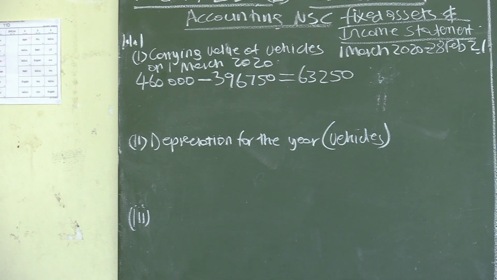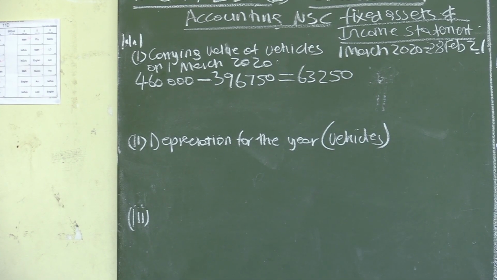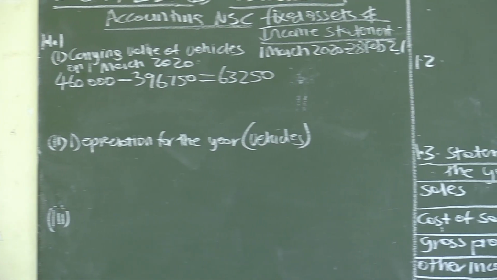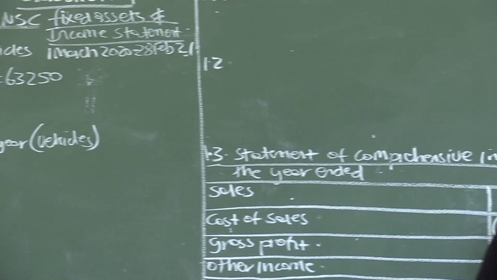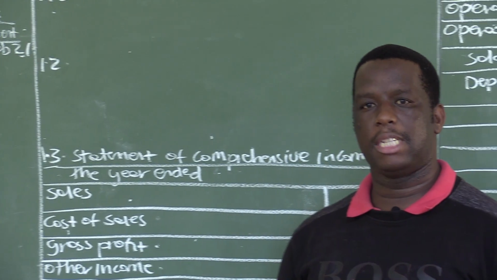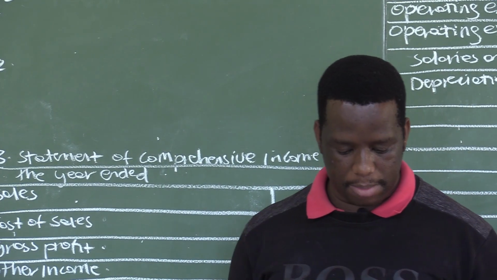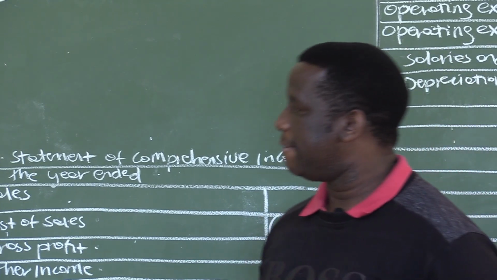We must first look at which method we are using. Remember, there are two methods of calculating depreciation. One is the straight line method, which is the cost price method, whereby you just take the cost price, multiply it by the percentage, and you get the answer. The second is the diminishing balance method, whereby you take the cost price and subtract the accumulated depreciation before you multiply by the percentage. So with the diminishing balance method, you are calculating depreciation on the carrying value of an asset. That is why it is sometimes called the carrying value method.